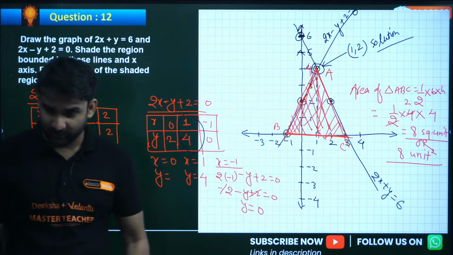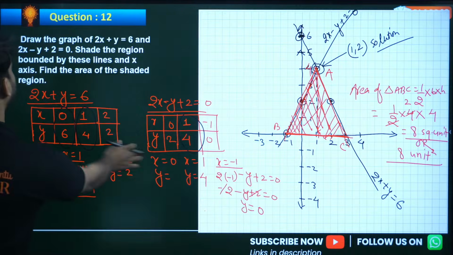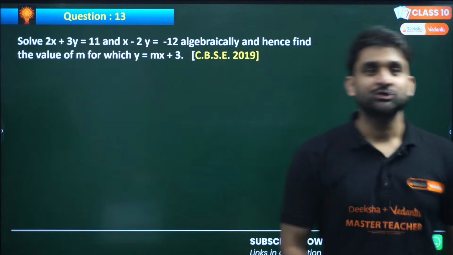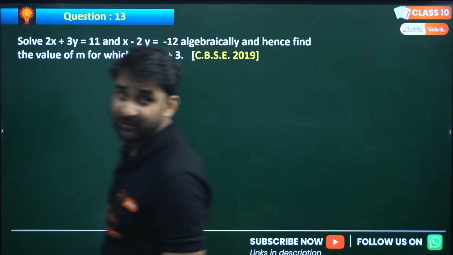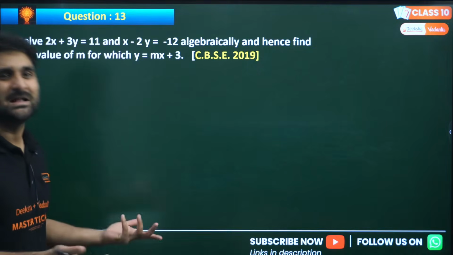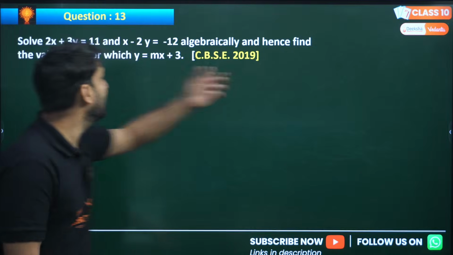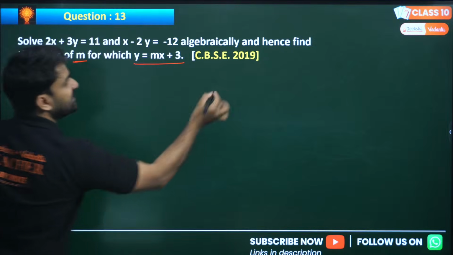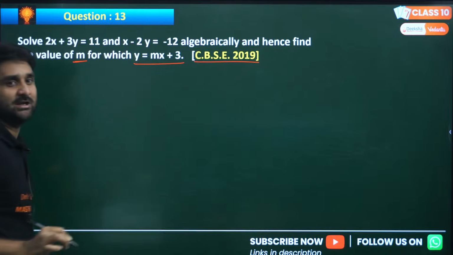Yes, Guruji. Very good. Moving to next question number 13. Look at the question number 13. Solve 2x plus 3y equals 11, x minus 2y equals minus 12 algebraically, and hence find the value of m if this is given to you. This is from CBSE 2019, my dear.